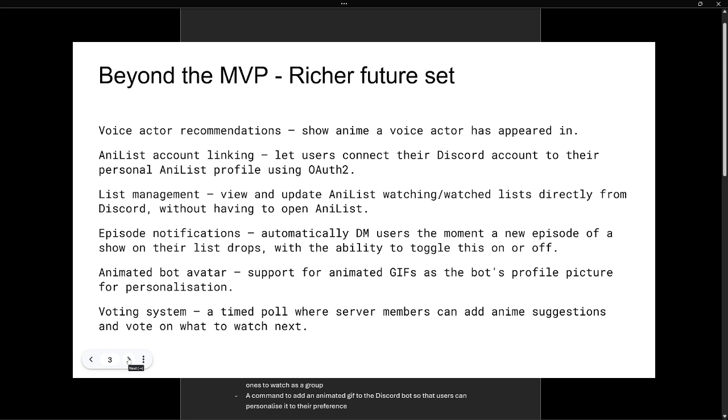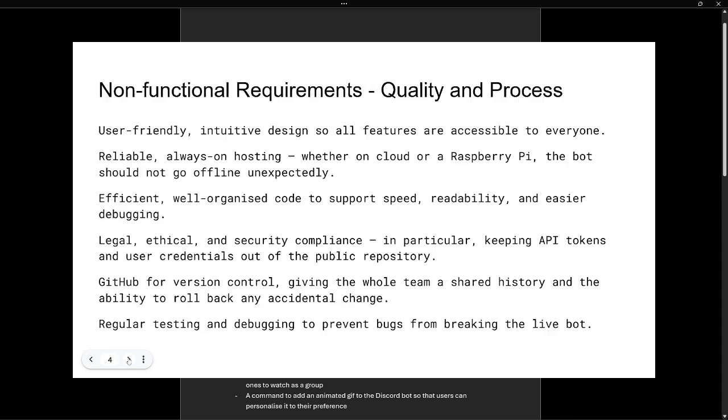Animated bot avatar, which would allow the Discord bot to support animated GIFs as its profile picture. We included a voting system, which is a timed poll where server members can add anime suggestions and vote on what to watch next. We also defined non-functional requirements covering quality and process, which include user-friendly intuitive design so all features are accessible to everyone.